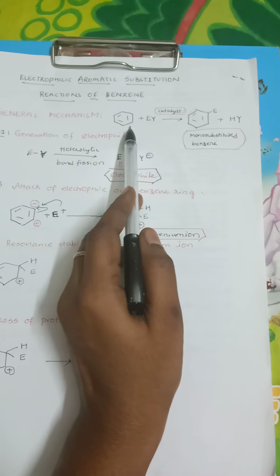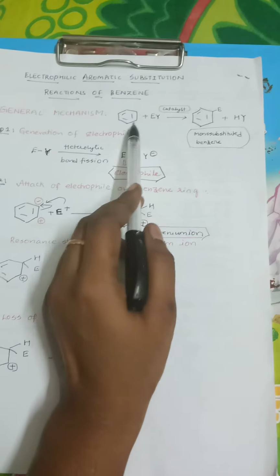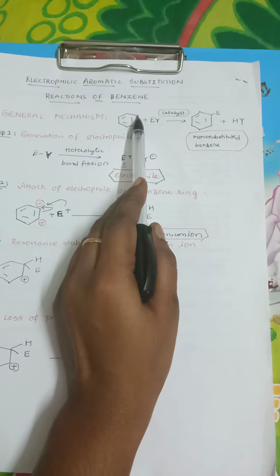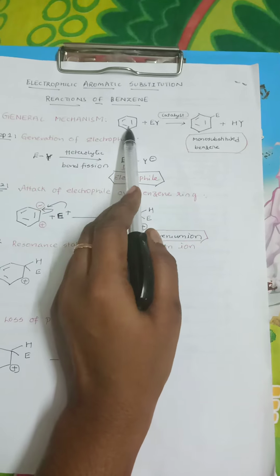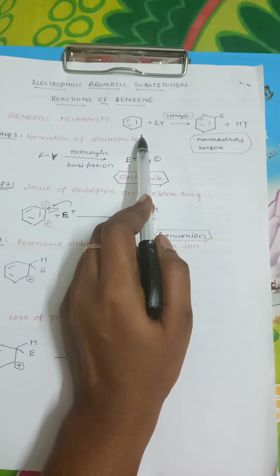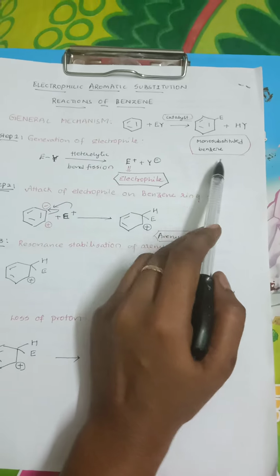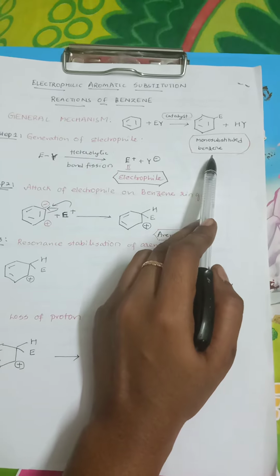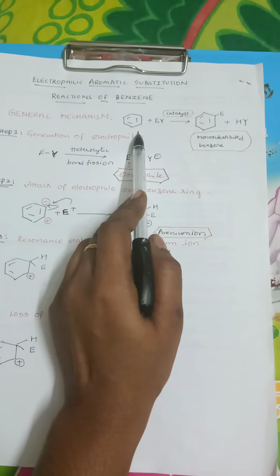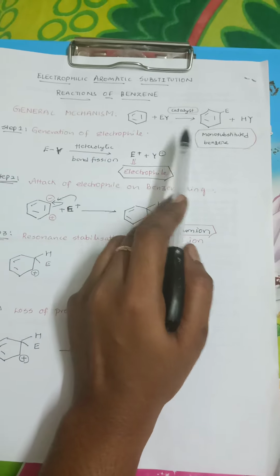The remaining hydrogens are not involved in the reaction, and it yields a mono-substituted derivative because all hydrogens of benzene are equivalent, and in order to retain the resonance energy. Because the pi bonds are involved in delocalization, to retain its resonance and ultimately its stability, it donates only 1 proton to undergo electrophilic substitution. That is, it undergoes mono-substitution, yielding a mono-substituted derivative of benzene just to retain its resonance energy, which is attained by the delocalization of pi electrons. These 2 points are very, very important for your competitive exams.